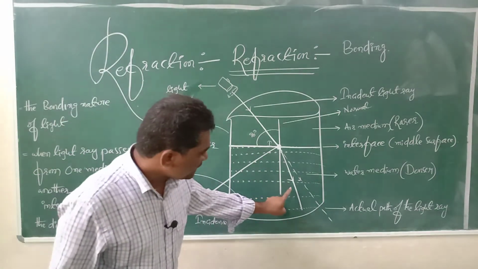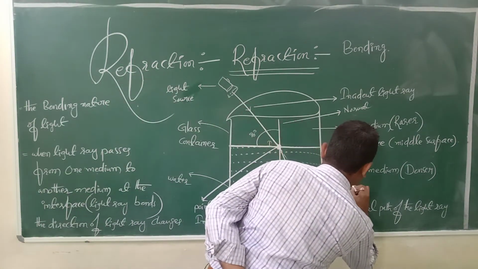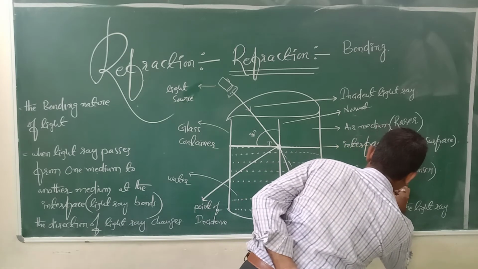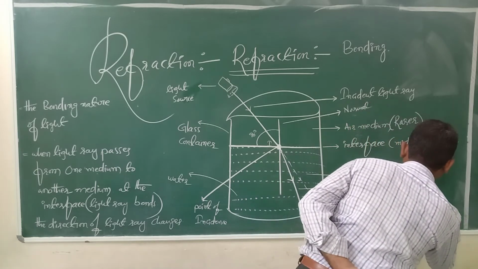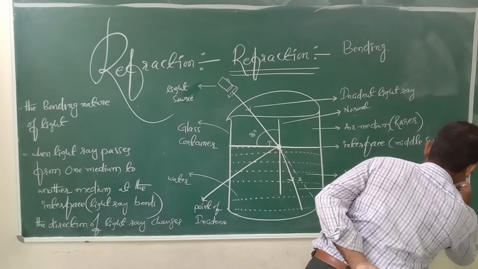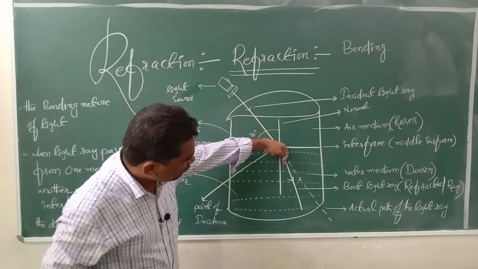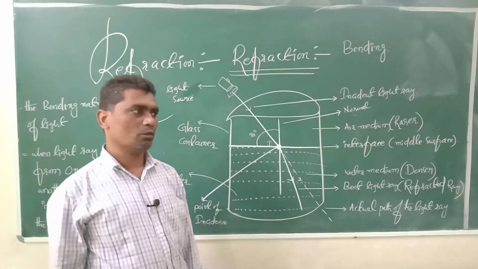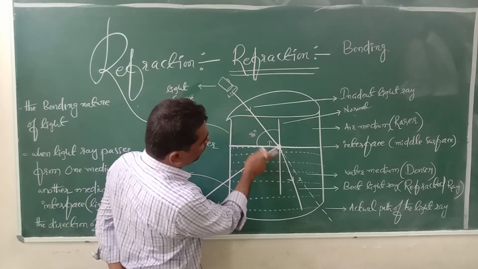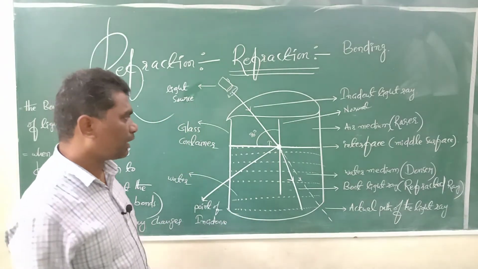So this light ray is called a bent light ray, otherwise a refracted light ray. This is called the incident light ray. This is called the refracted light ray. The line which is in the middle between the incident light ray and the refracted light ray is called the normal.